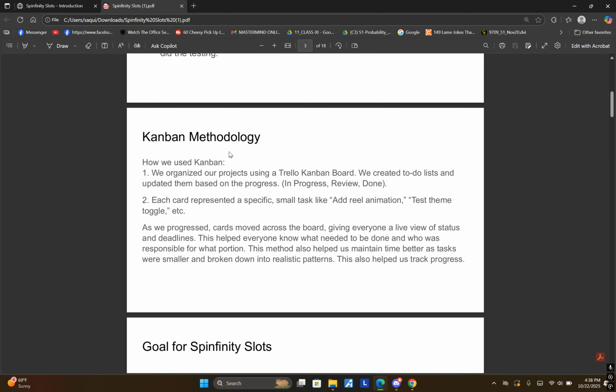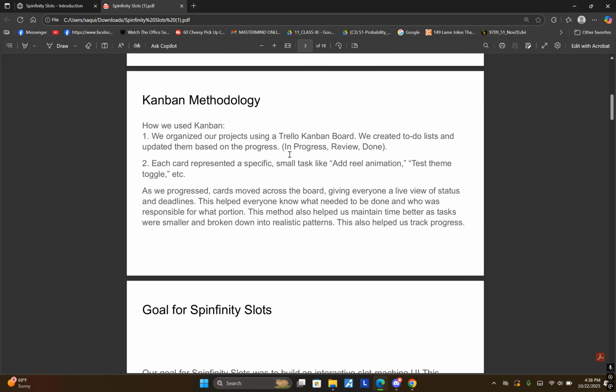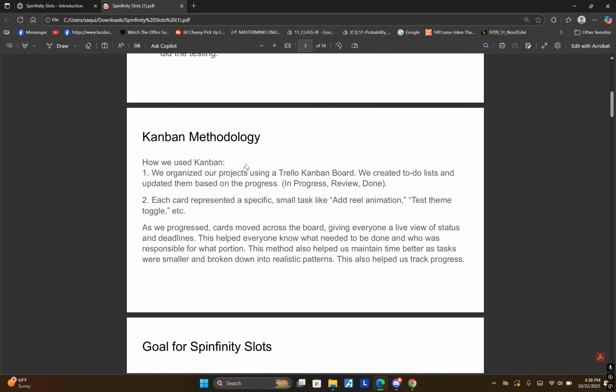So when we did our project, we used a Kanban methodology. How we used Kanban? We organized our project using a Trello Kanban board. We created to-do lists and updated them based on the progress. We had in progress, review, and done parts of the methodology.